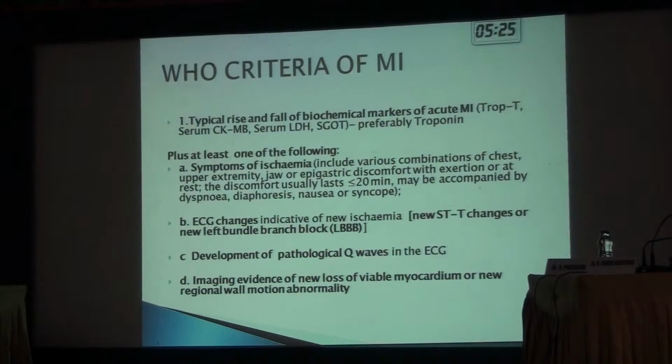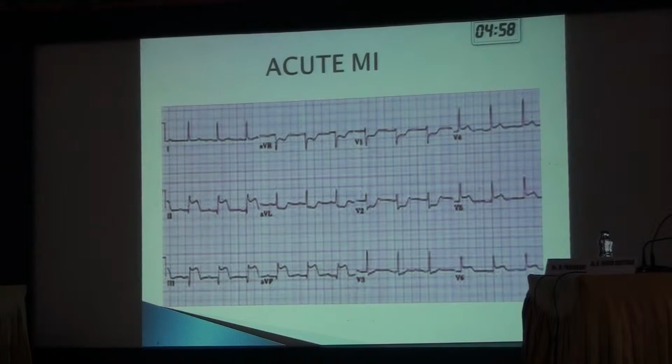The WHO criteria for MI include either rise and fall of cardiac markers, preferably troponin, plus at least one of the following 3: symptoms of ischemia like chest pain, upper extremity, jaw or epigastric discomfort; ECG changes, that is new ST-T changes or new onset LBBB, development of pathological Q waves; or imaging evidence of regional wall motion abnormality. These are pictures of acute myocardial infarction.